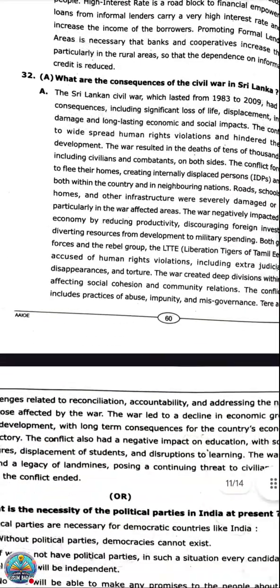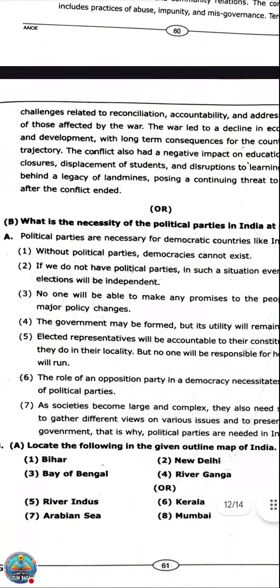Next one, political parties. So is the chapter clear to all? Political party. No comment. Is that clear?